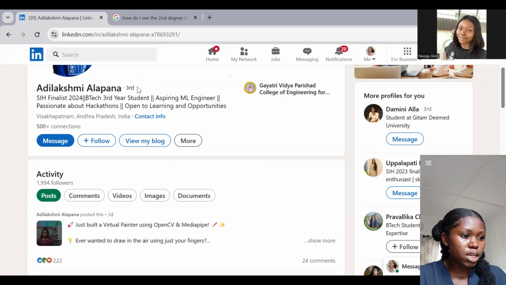You can see here that second option, that link that is supposed to tell us they are mutual connections of this person, is not actually showing up there, right? That only means, first, she's not directly connected to me. Second, I don't have anybody that is connected to her that will make her my second degree of connection. That's the conclusion right there. And now the third degree, what does it mean?